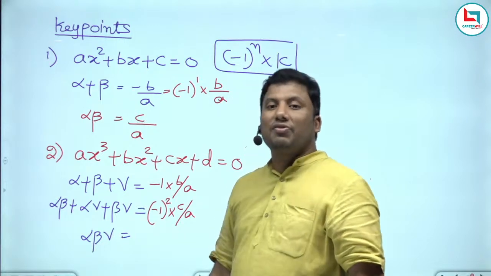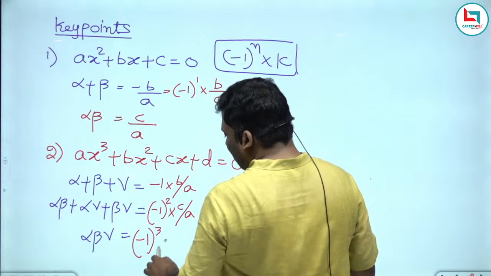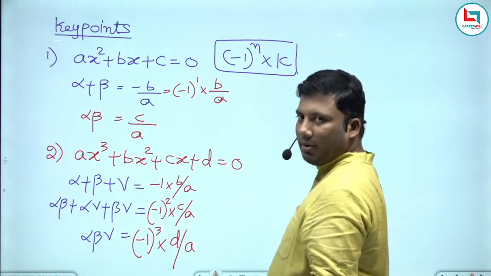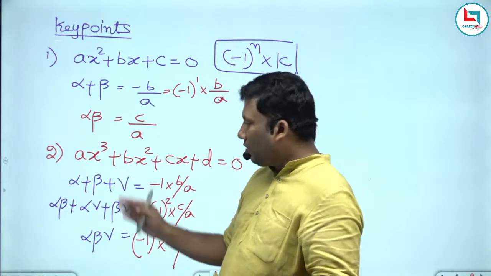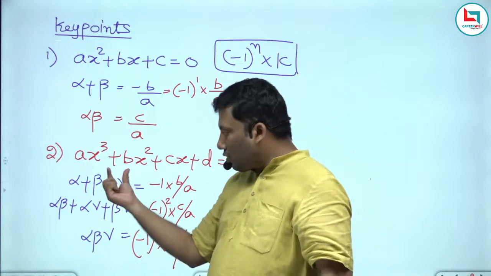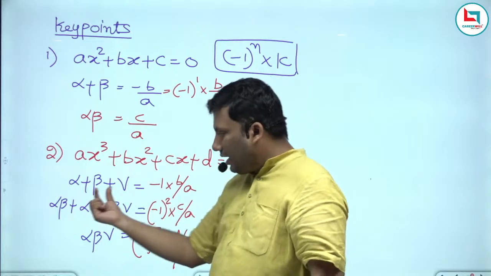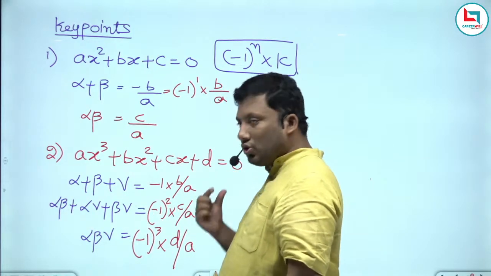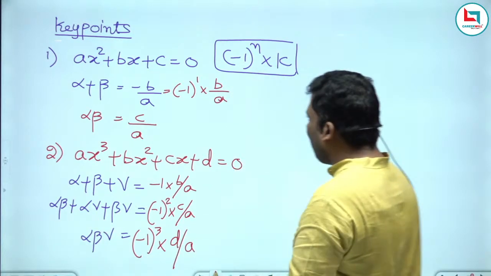Alpha beta gamma, 3 at a time: minus 1 power 3 into d by a. The denominator is always the coefficient of the highest power, because we will take a common. Sum of the roots taken 1 at a time: minus 1 power 1 into b by a. Taken 2 at a time: minus 1 square into c by a. Taken 3 at a time: alpha beta gamma.